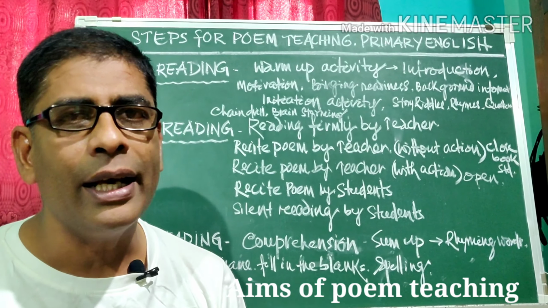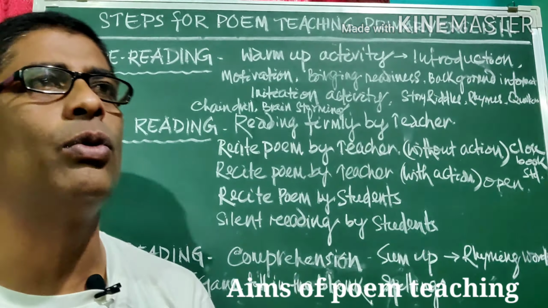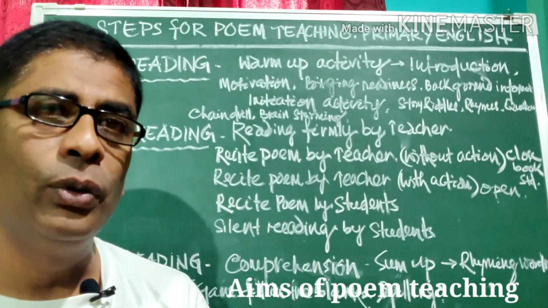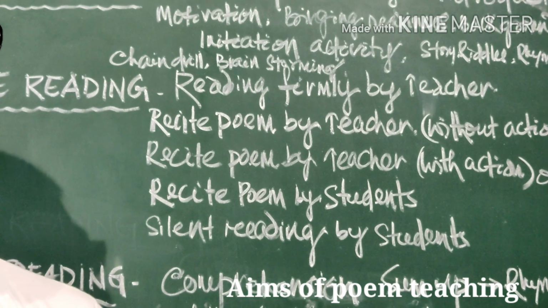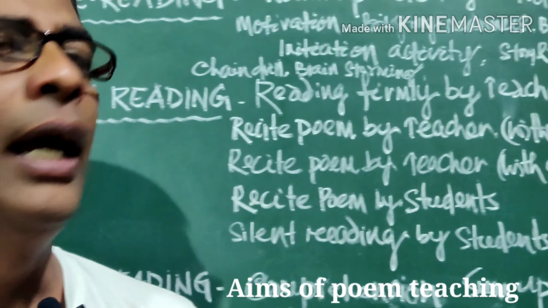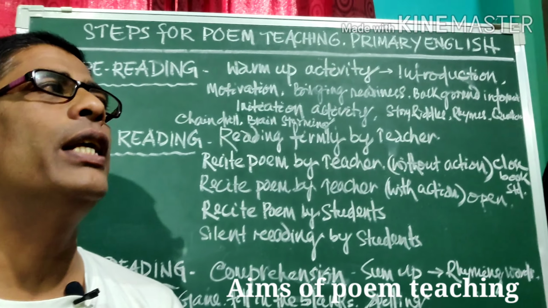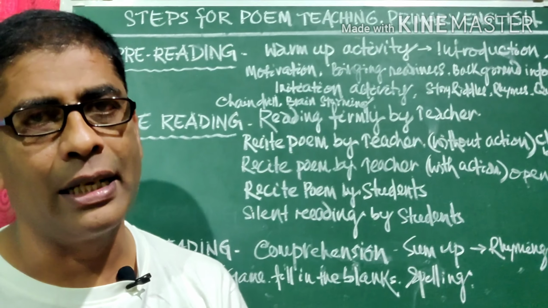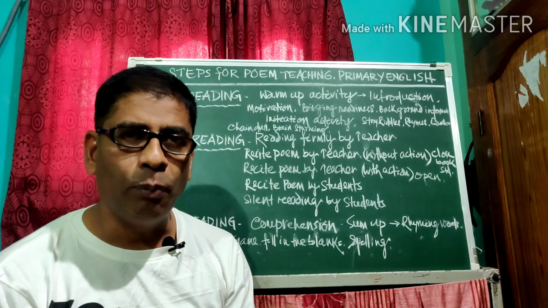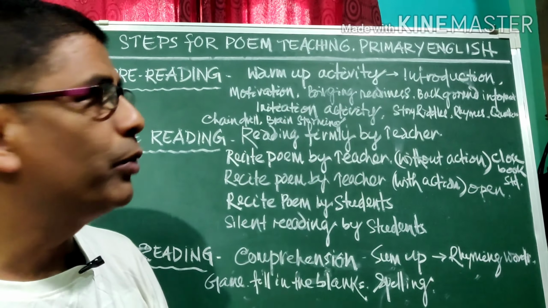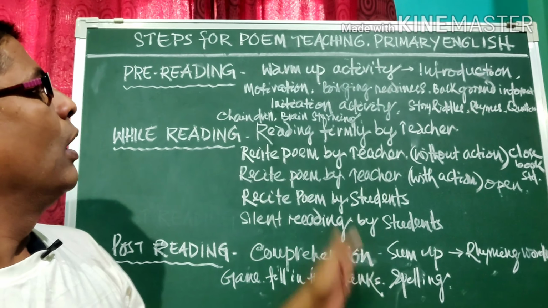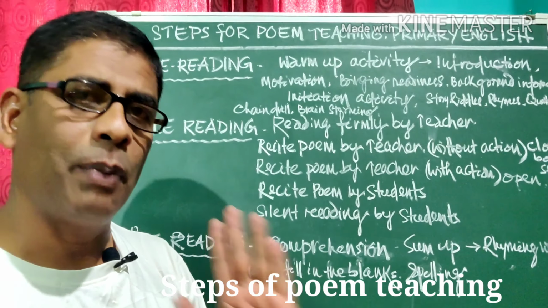Now we will discuss the aims of poem teaching. Number one, to create a love of language. Number two, to increase the power of imagination. Number three, to enjoy, and number four, to impart pleasure. These are the aims of poem teaching. Now we will discuss the steps of how to teach a poem at primary level.